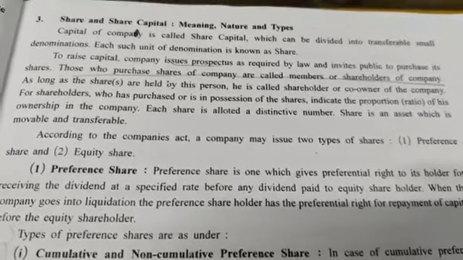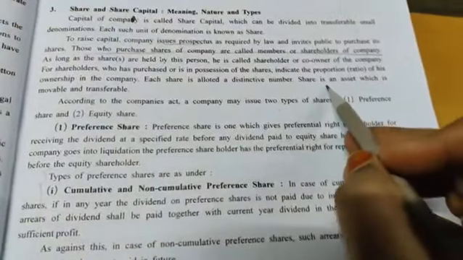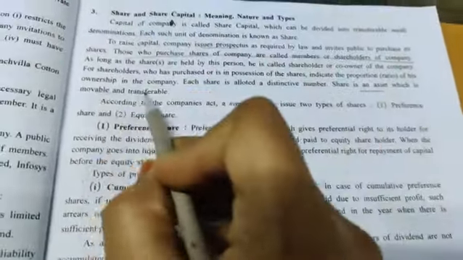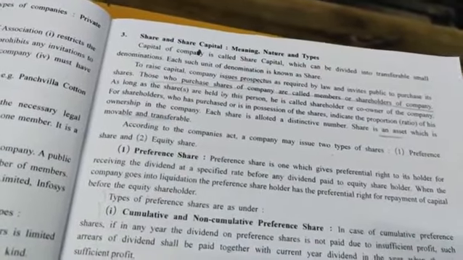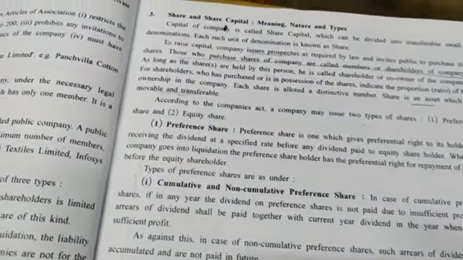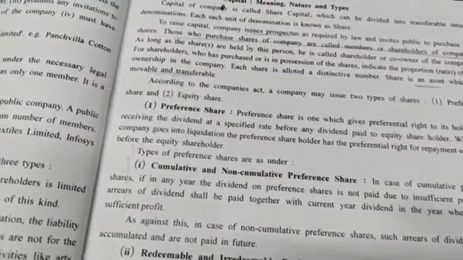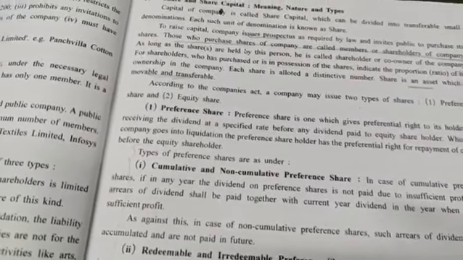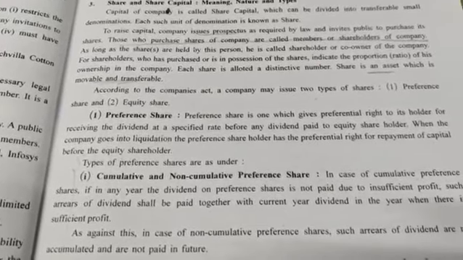Share is an asset which is movable and transferable. So what is a share? Share is one type of asset and it is movable and transferable. It means you can transfer that share to any person. Today, for example, I have shares of Reliance company. I can transfer this share or sell it in the market. Then whoever is the owner will have the ownership of those shares.